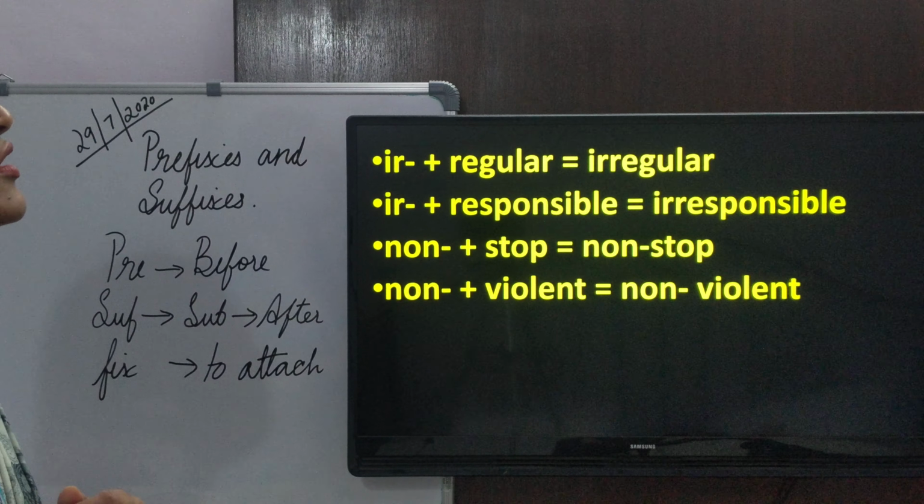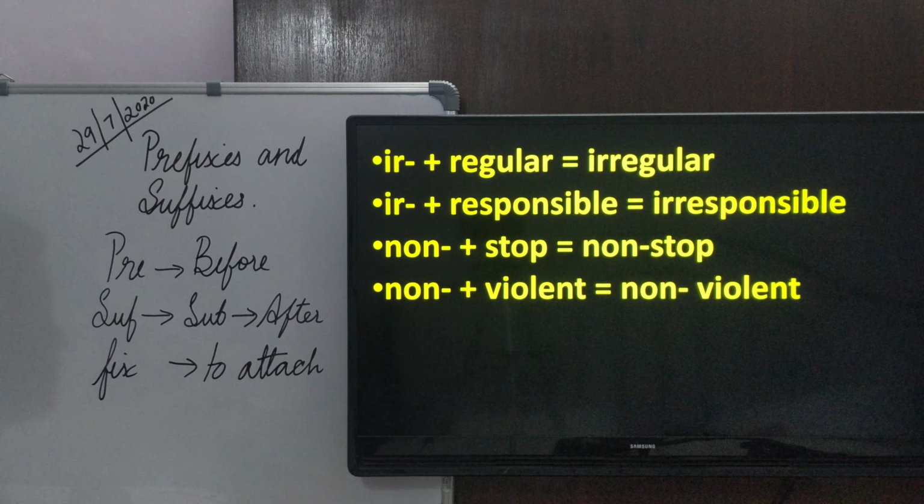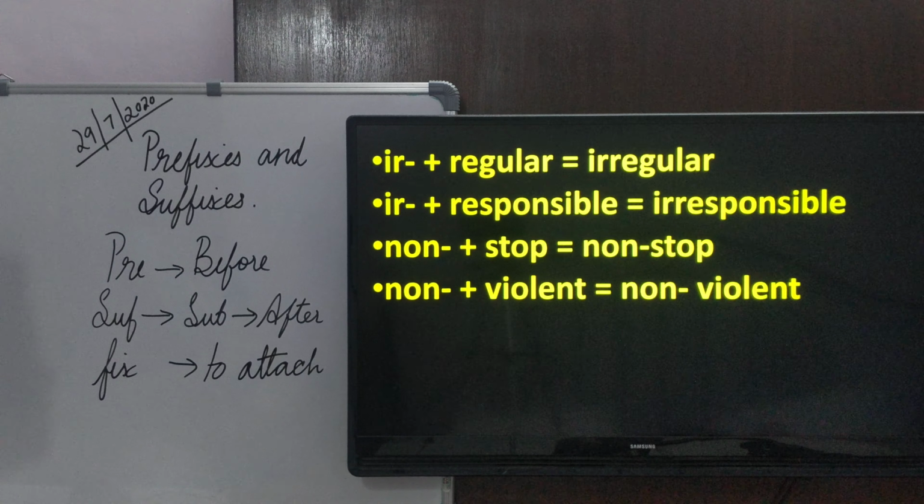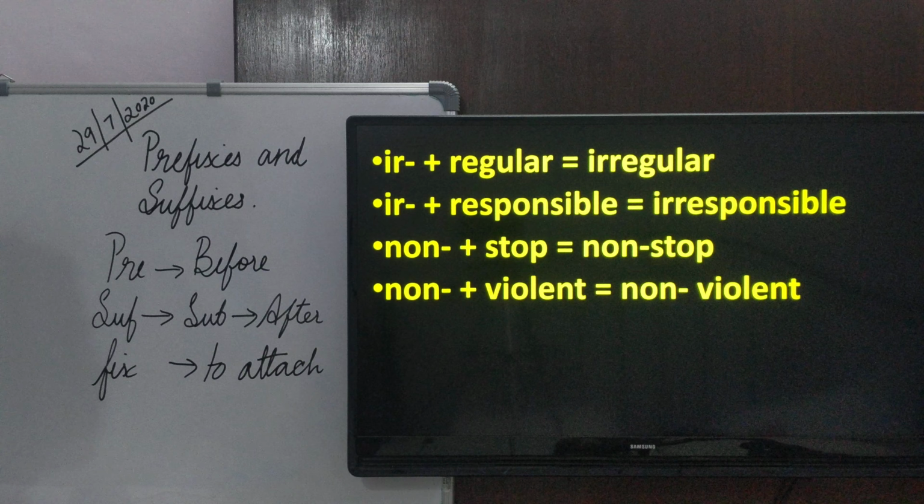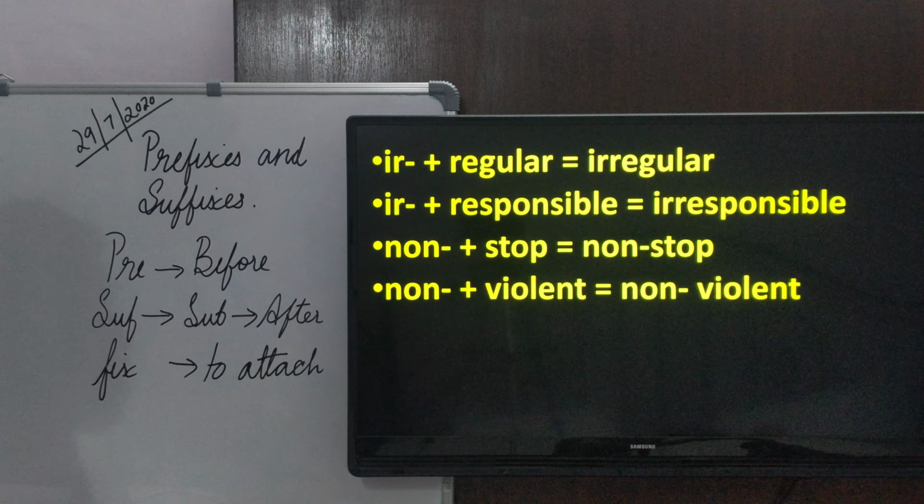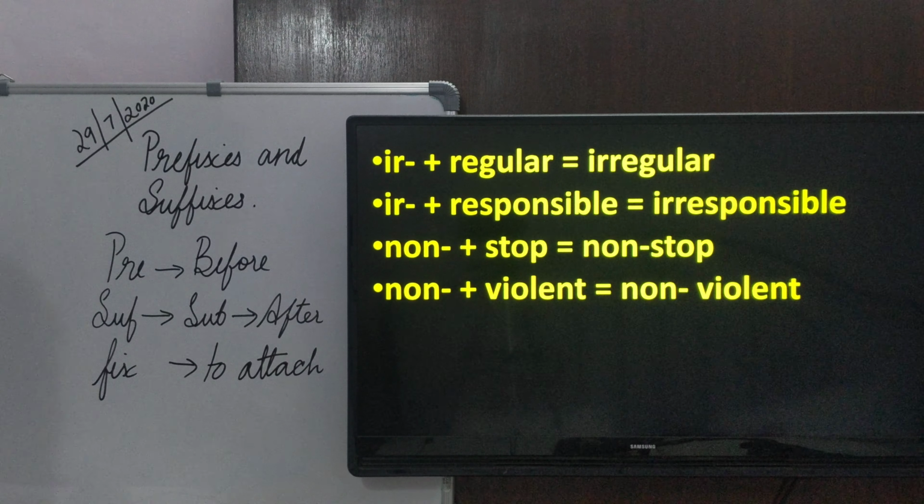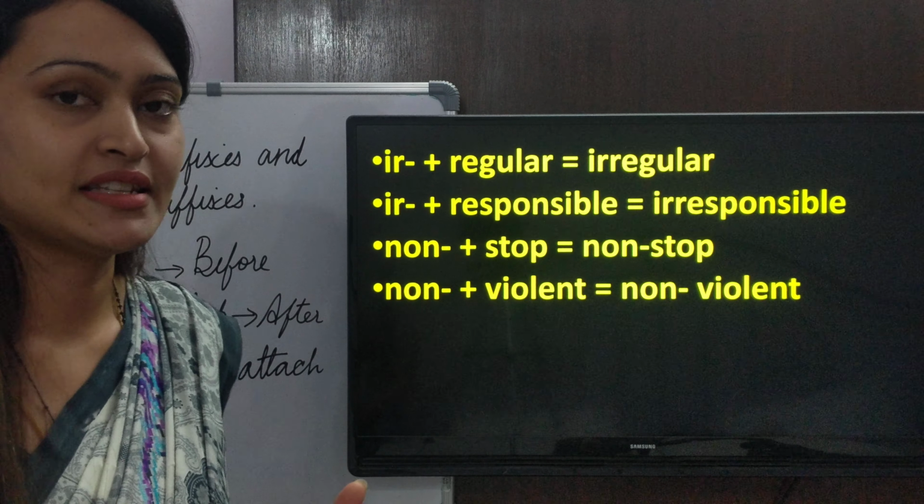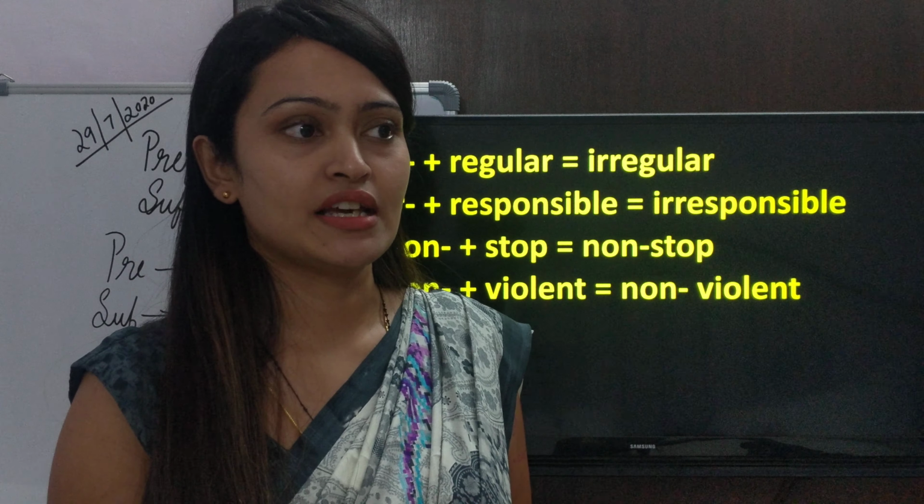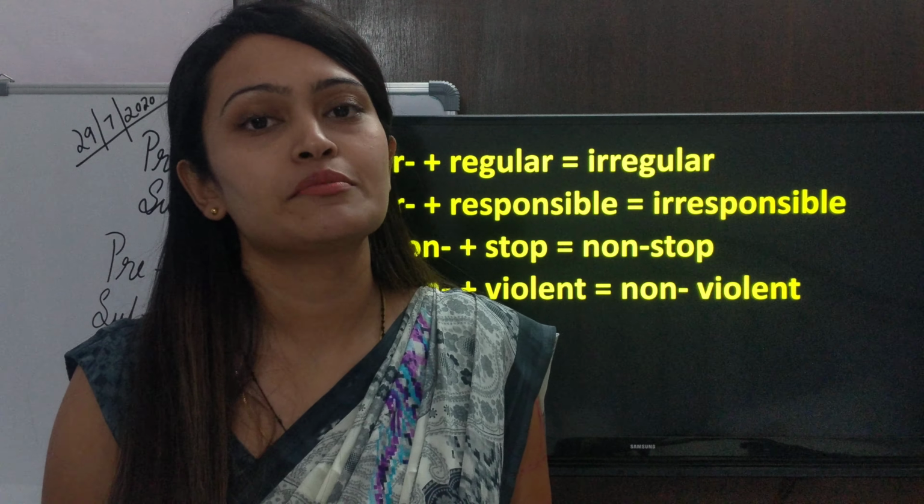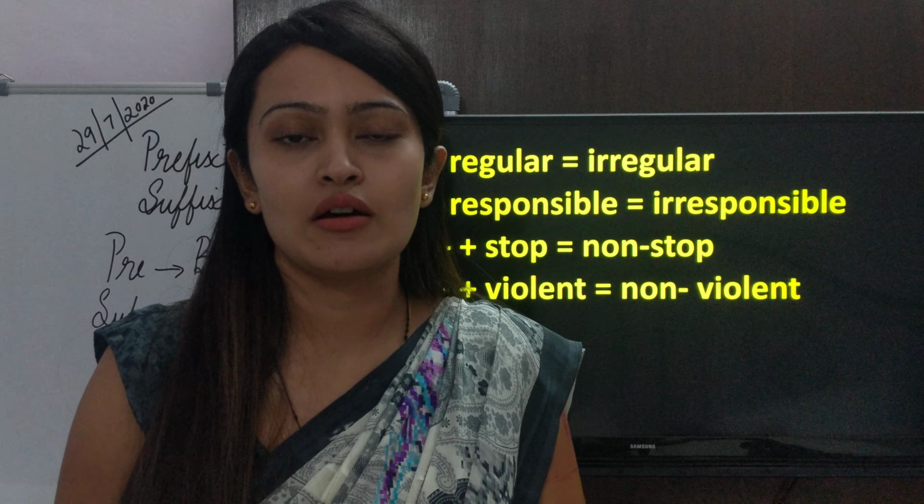Ir plus regular is equal to irregular. Ir plus responsible is equal to irresponsible. Non plus stop is equal to non-stop, something that's continuous. Non plus violent is equal to non-violent. You know the meaning of violent, children? Something that's aggressive, something that can be harmful, and non-violent means that you have a peaceful approach.